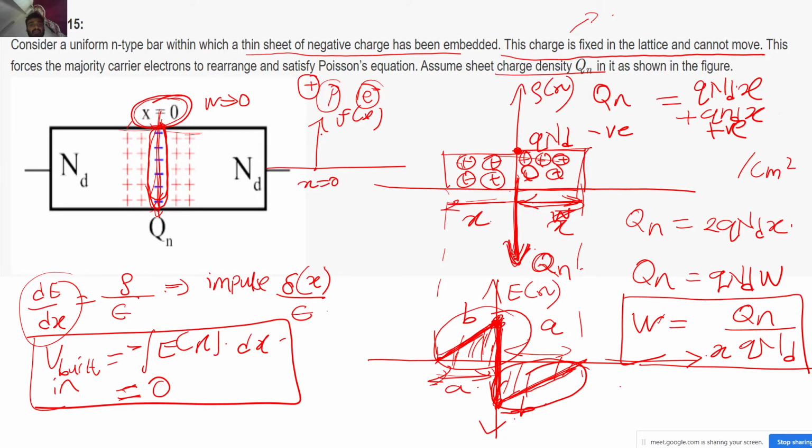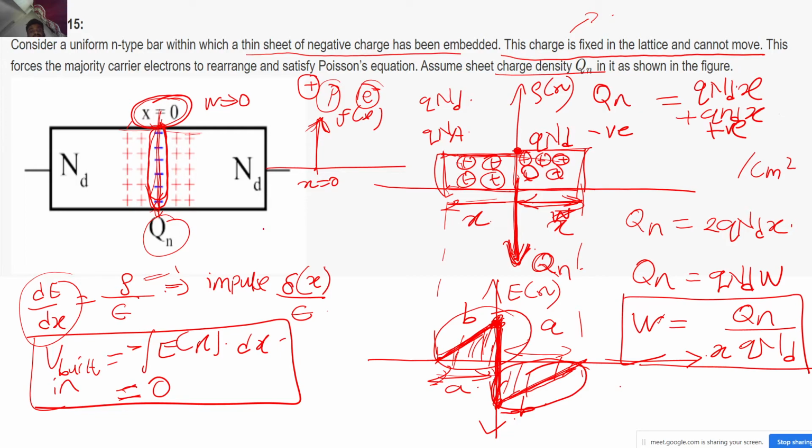So this is the impulse function. I don't know if you are familiar with the impulse function. Have you done the course on signals and systems? Sir, I know the impulse function. You know the impulse function, right? Correct. So that's why we got the impulse function over here, and the impulse function is our charge density, right? We write this rho as q into Nd, or we write it as q into Na, correct? And you write this because this was just a limiting step function.